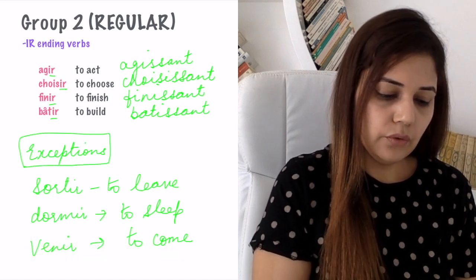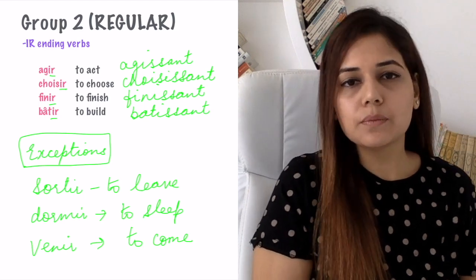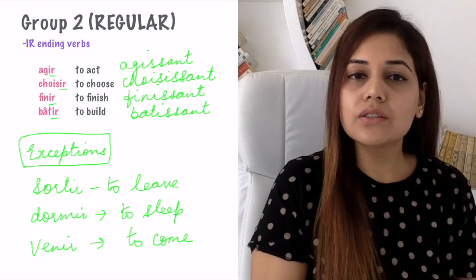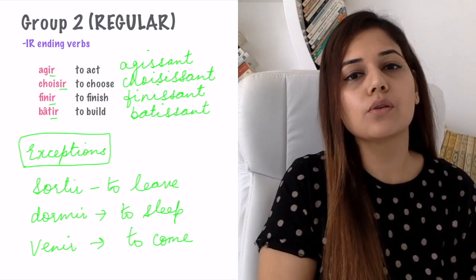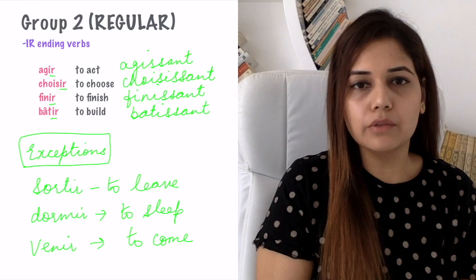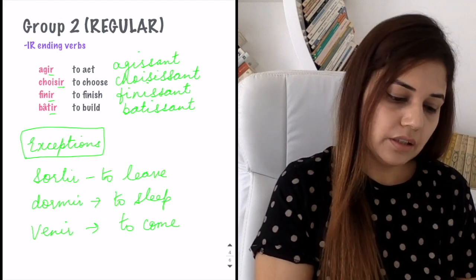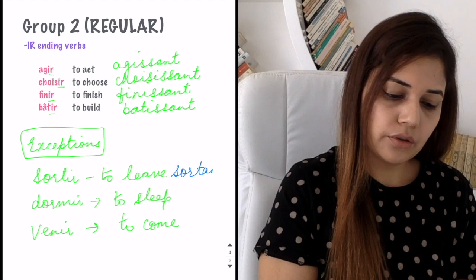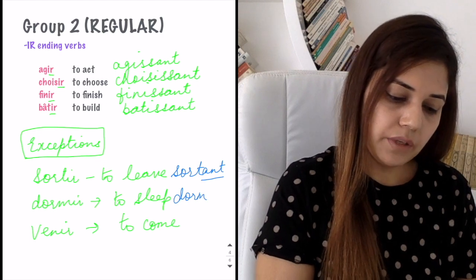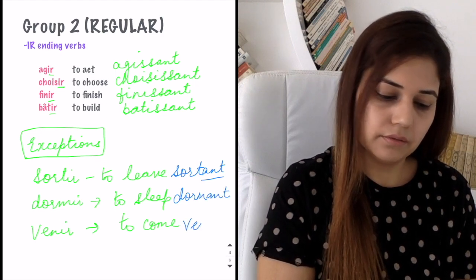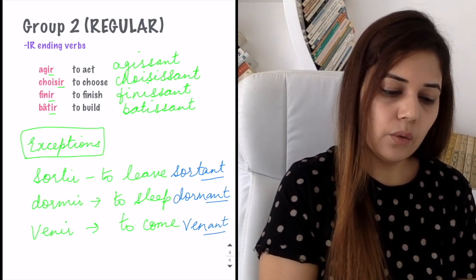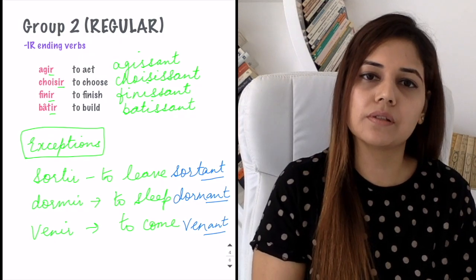Now, how do we make the differentiation? The participle of the exceptions here, sortir, dormir, venir, is not made the way we have made the participles of the regular IR ending verbs. They'll be done in a different manner. For example, for sortir, the participle is sortant. That is, they are ending in ant. Dormir becomes dormant. Venir becomes venant. So, this is how we can make the difference through the participles.